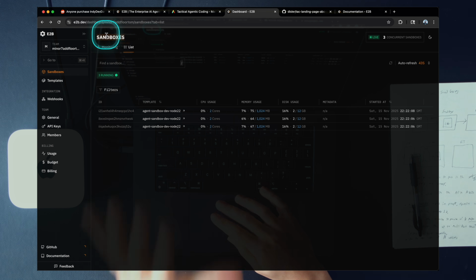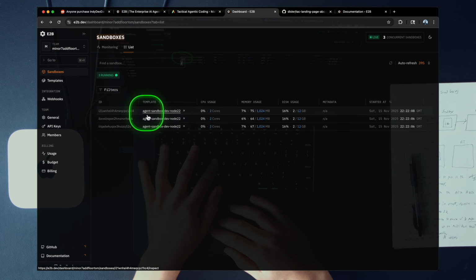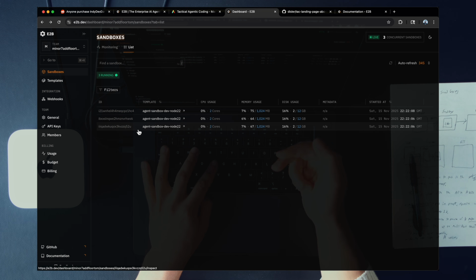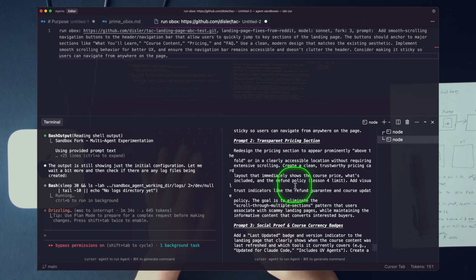These are dedicated environments that our agents own completely end to end. All right, so we use fork 3. So that exact same prompt is running 3 times, and I'll explain why we do that in just a moment. First, let's spin up some more sandboxes. We still have 2 more prompts to run.